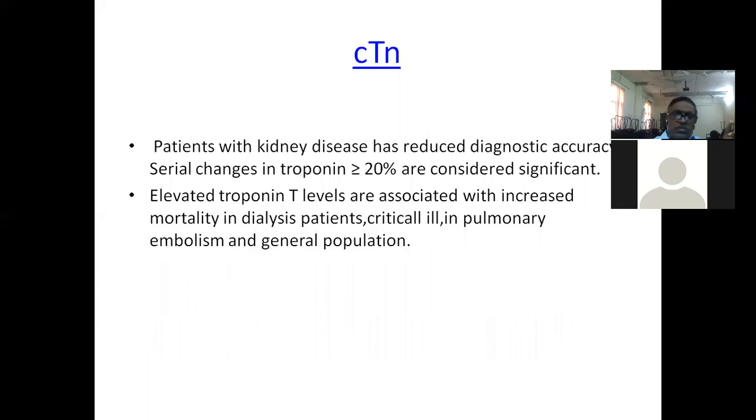The limitation of this investigation is that patients with kidney disease have reduced diagnostic accuracy, especially patients with heart failure, respiratory failure, or myocarditis. In all these patients, there may be elevations. In these conditions, you have to go for serial estimation of troponins. If they increase more than 20% in serial estimation, this is probably considered significant. And one more importance of these troponins is that they are also associated with increased mortality in dialysis patients, critically ill patients, and pulmonary embolism in the general population.